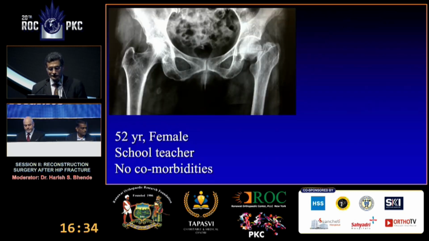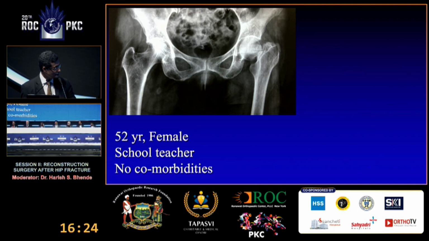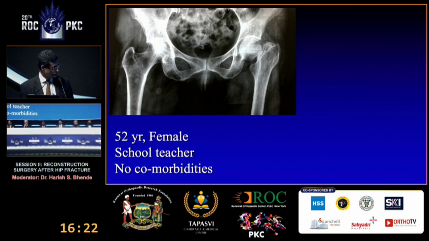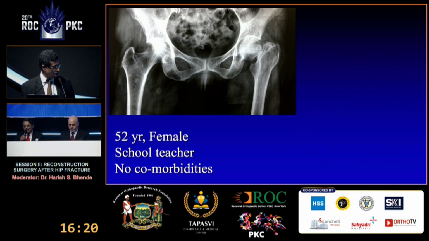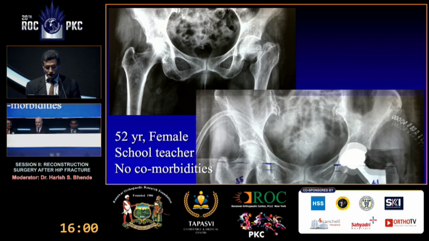Okay. A second patient, a 52-year-old female school teacher, younger patient, very active, no comorbidities. What will you do? Again, quick now. Yeah, this is a straightforward total hip replacement, cementless. If the head size is small, then you can select dual mobility. Anybody differs? Everybody for total hip? Ceramic on poly, I presume? Nobody for ceramic on ceramic? How many dual mobility people? Three of them, okay? Depending on socket size, yeah.